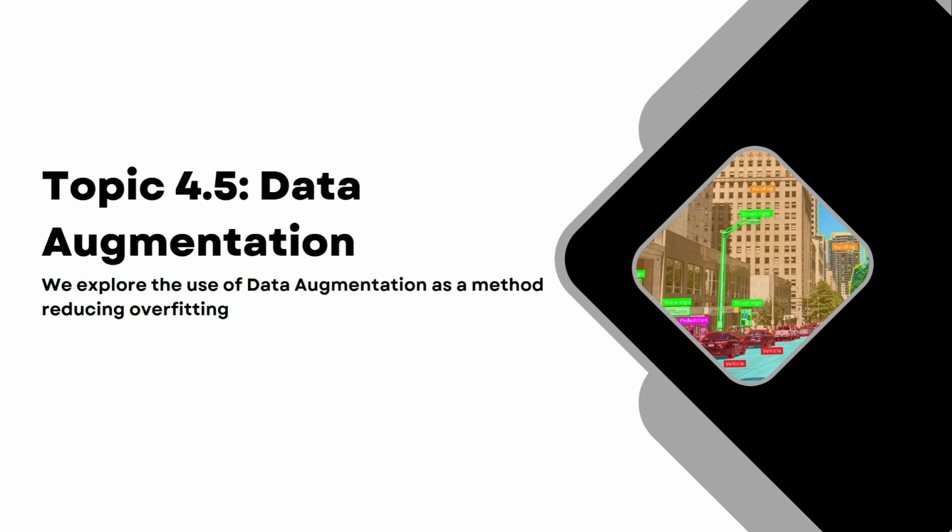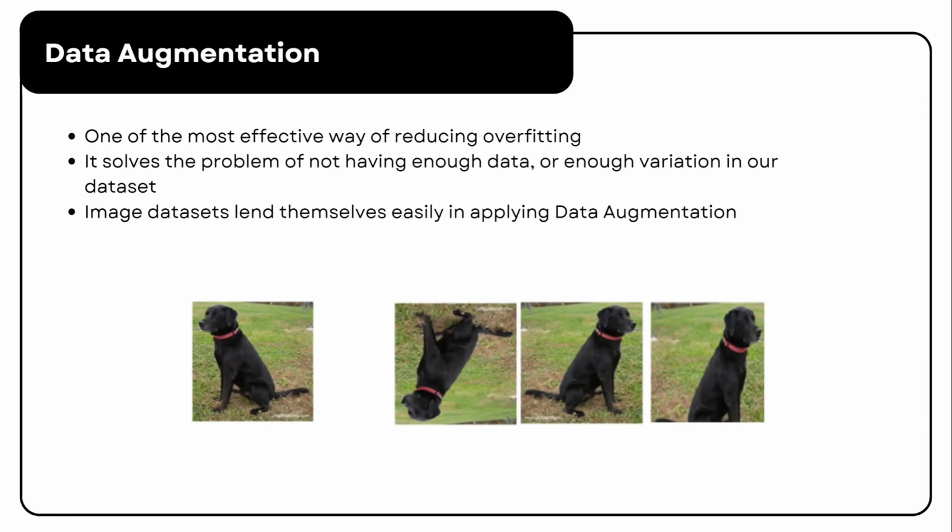Okay, so now let's take a look at a very important regularization technique, and that's called data augmentation. All right, so data augmentation is one of the most effective techniques for reducing overfitting in convolutional neural networks, or CNNs, and other machine learning models.